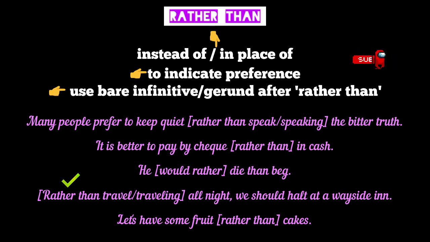Rather than travel or traveling all night, we should halt at a wayside inn. Here again, the phrase rather than indicates our preference to halt at a wayside inn over the unpreferable action of traveling all night. The last example, let's have some fruit rather than cakes. It means let's have some fruit instead of cakes. Obviously, the phrase rather than expresses our preference for fruit over cakes in this sentence.